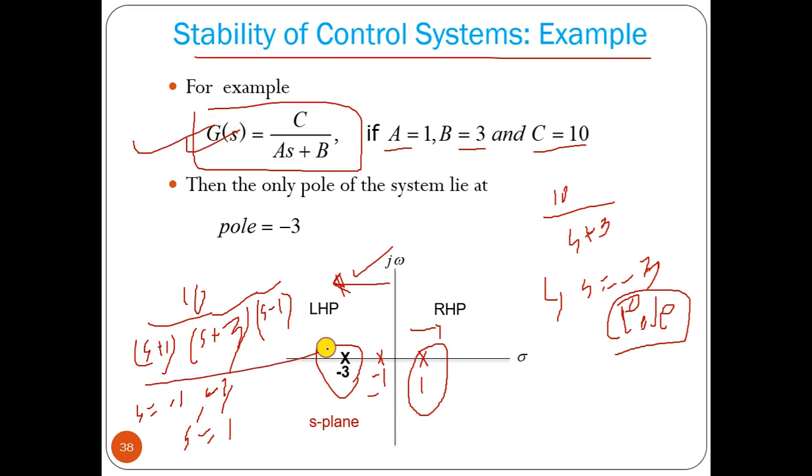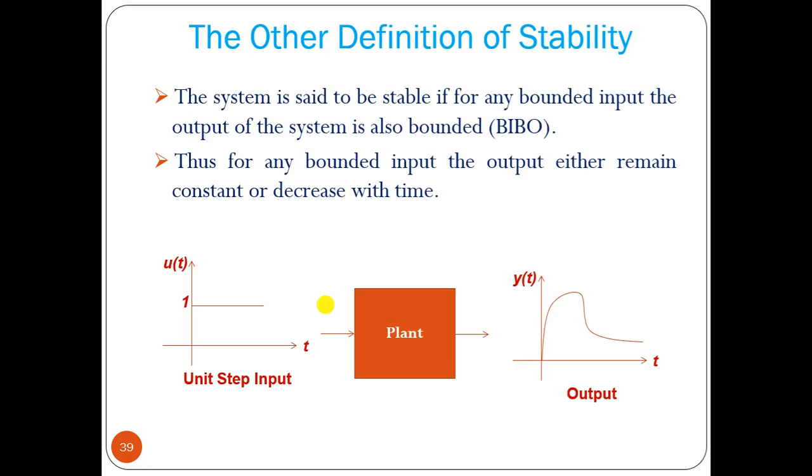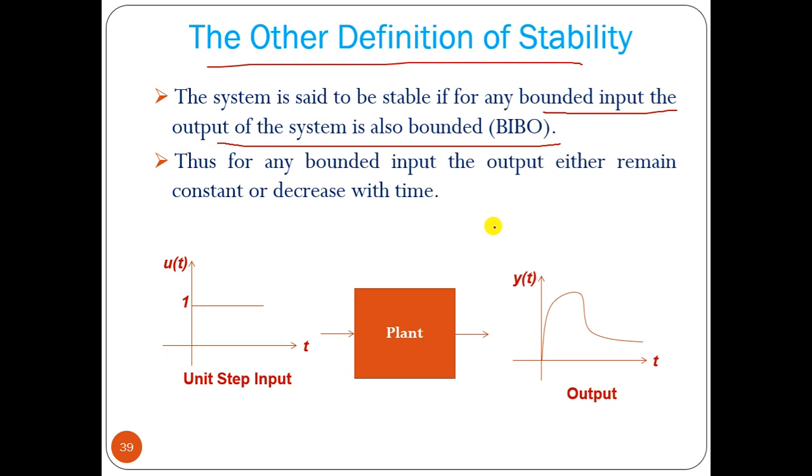All you have to do is take the denominator, find its roots, plot them in the s plane, and see whether all the poles are on the left half plane or not. Now, another way we can define stability: the system is said to be stable if for any bounded input the output of the system is also bounded. It is called BIBO stability. Thus, for any bounded input, the output either remains constant or decreases with time.